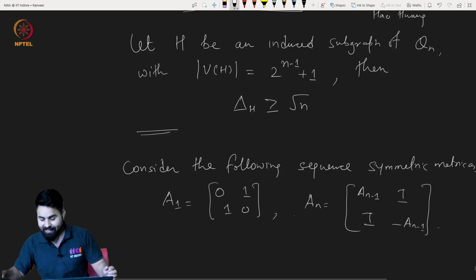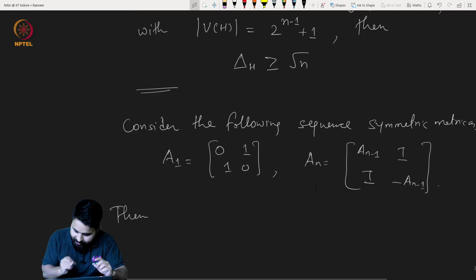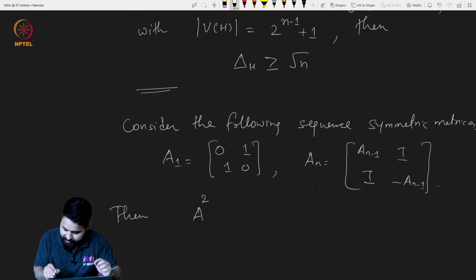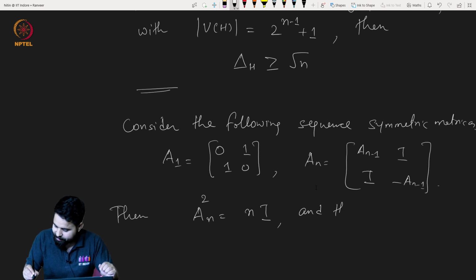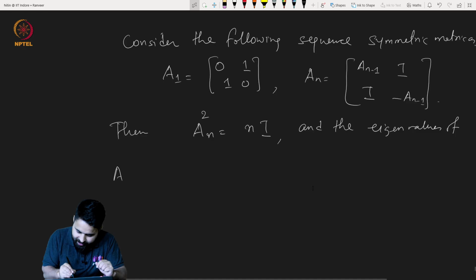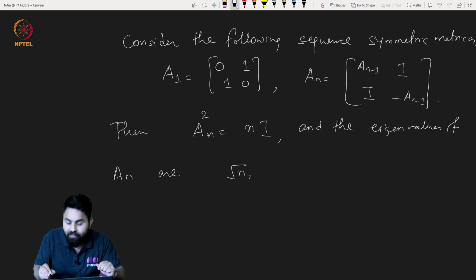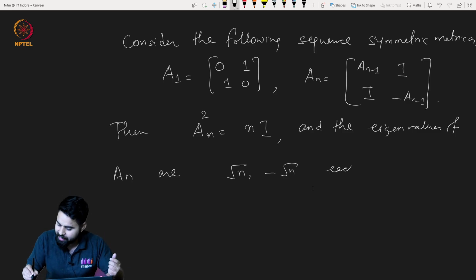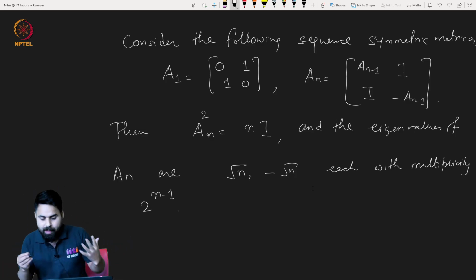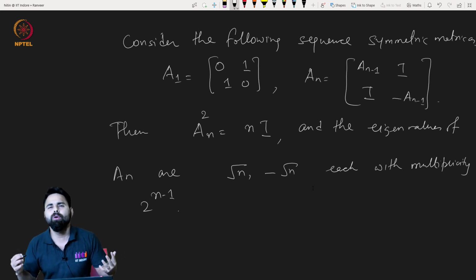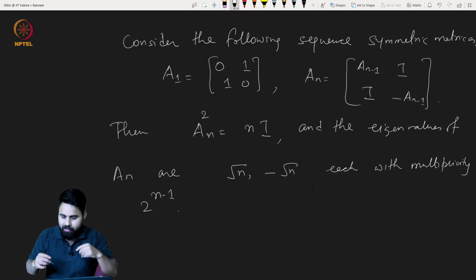Then the very nice claim is that A square n is nothing but n times the identity matrix, which will tell us later that the eigenvalues of An are square root of n and minus square root of n, each with multiplicity 2 raised to the power n minus 1, half of the size. Remember, the size of An is 2 to the power n times 2 to the power n, because each time we are doubling it.